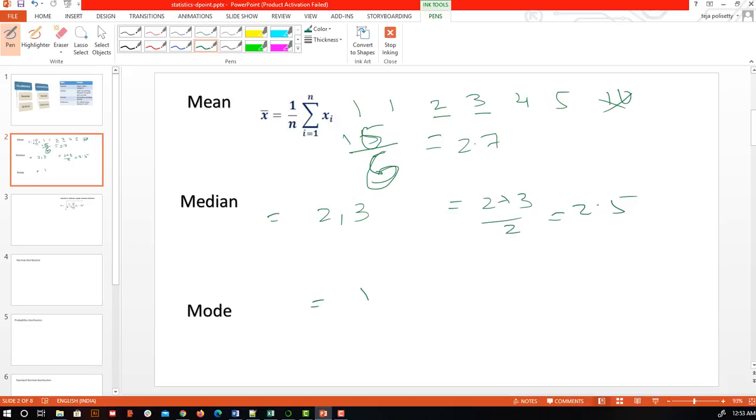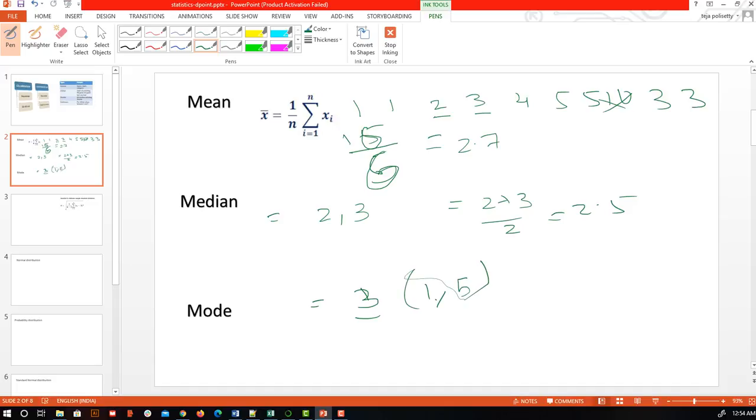But suppose I have 5, 3 and 3. Here 3 is repeated thrice, 2 is repeated once, 1 is repeated twice, 5 is repeated twice, so in that case my mode will be 3. But if I remove one of the 3's, there's one more example I forgot to say. Here 1 is repeated twice, 5 repeated twice, and 3 repeated twice, so in that case our mode is 3. So this 3 will be our first mode. Similarly, we can have our second mode as 1 and 5, because 1 and 5 are repeated twice.